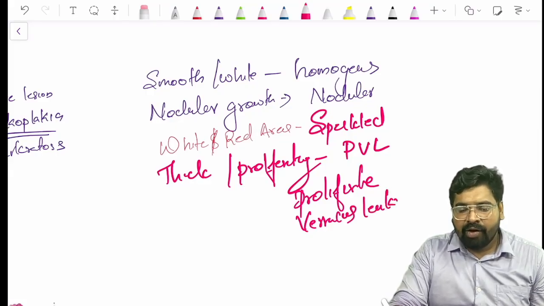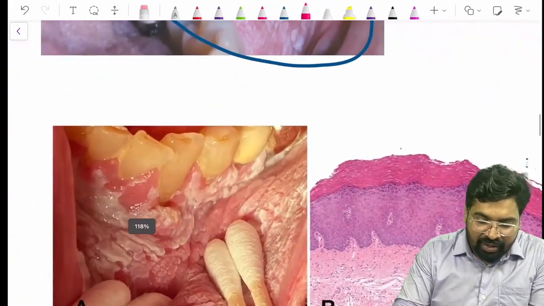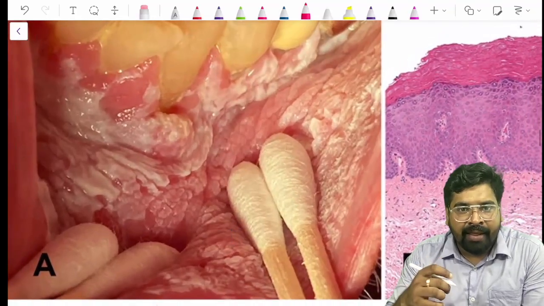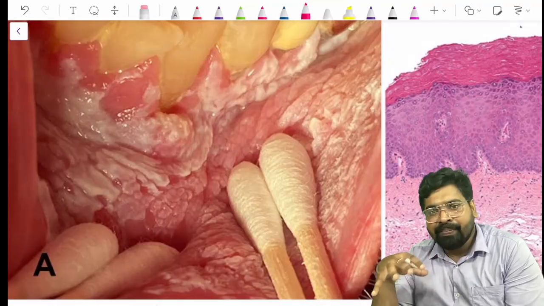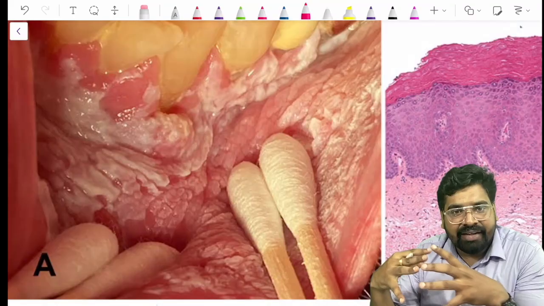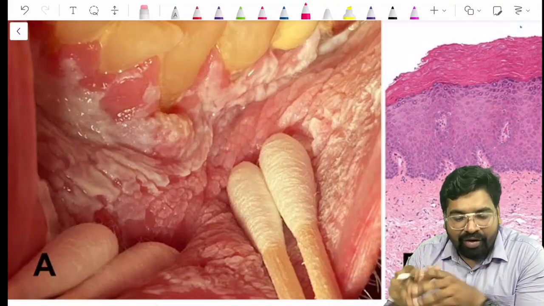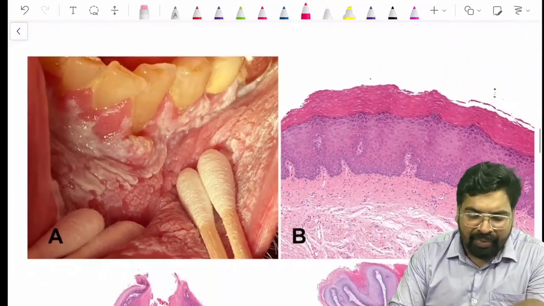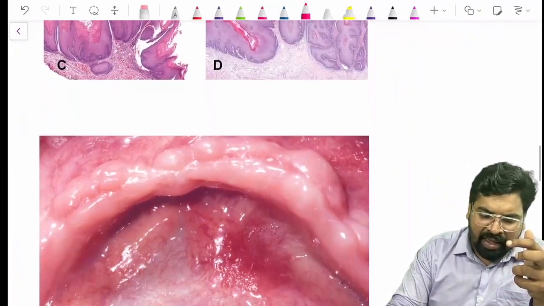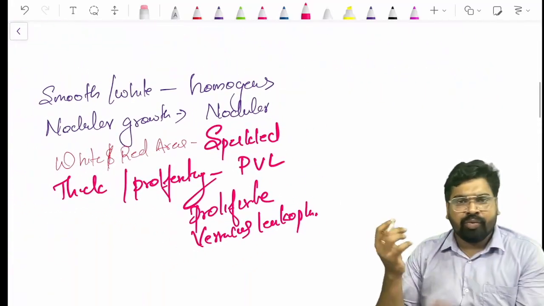Now what is the peculiarity of this verrucous leukoplakia? Can you see in this picture? This is also a leukoplakia. It has a very corrugated surface. See the thickness there. That white area, that keratin, is growing out, proliferating out. That is called proliferative verrucous leukoplakia. Histology is not that important. You don't want to go to the histology. And what is the speciality of this proliferative verrucous leukoplakia?